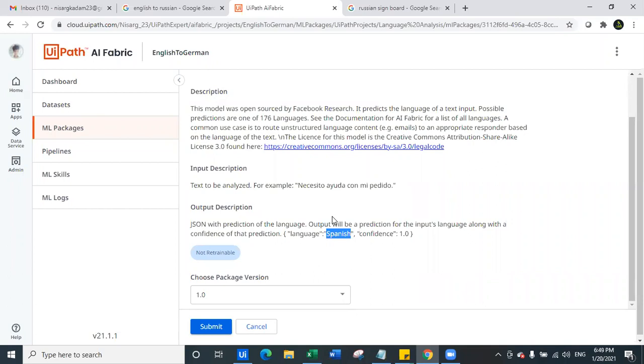Basically, the idea should be that once a chatbot is created, I'm giving an input in Russian, so my bot is triggered in that same workflow. First, that is being converted to English. Then an input dialog can come up which asks what you want to send back. That is converted through another ML skill from English back to Russian, and that is set as an out argument and sent back to the chatbot. Correct. So everything can be included in a single workflow.